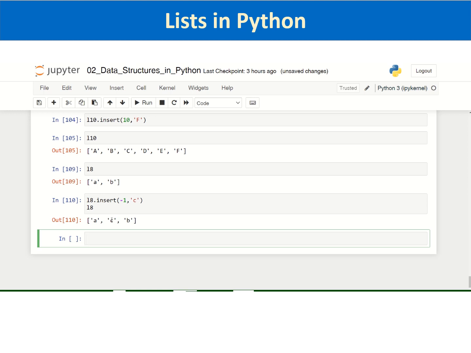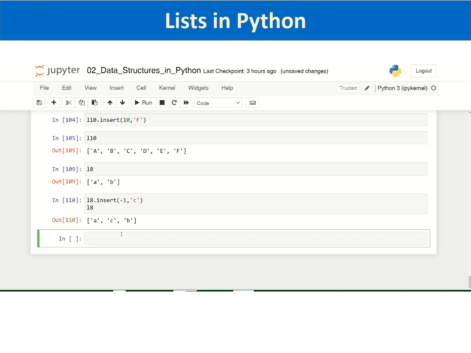Anyway, if you want to insert any element at the end, you can give the index of the end element, and you can specify the element that is to be inserted. That is about the insert list method.